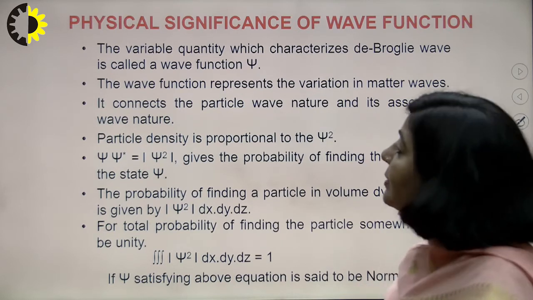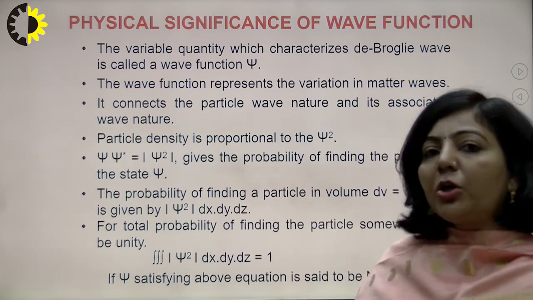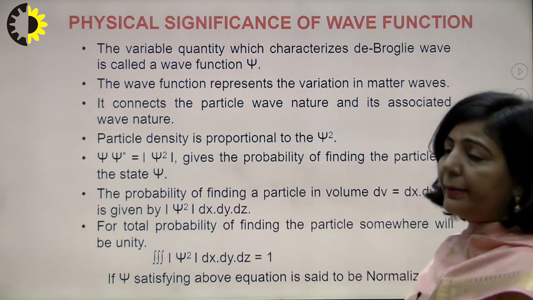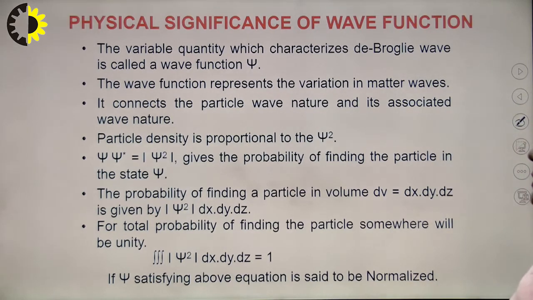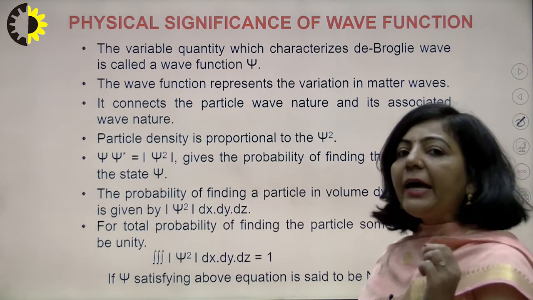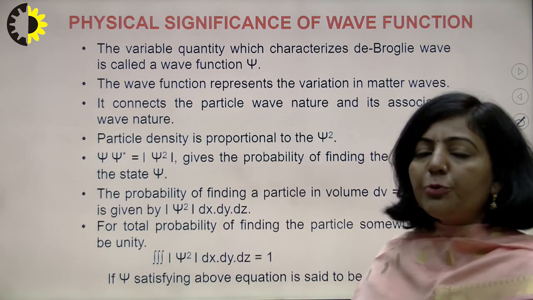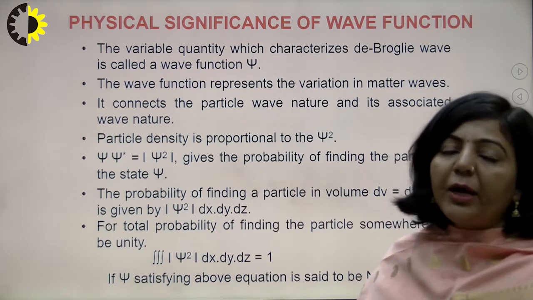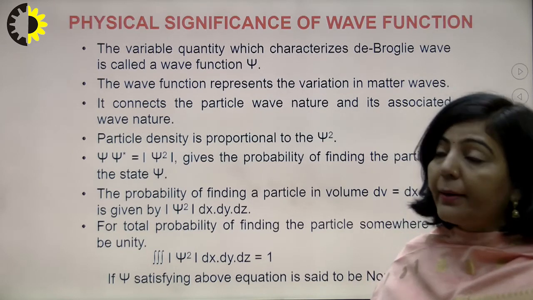Now what is the significance of that wave function? Let me explain. The variable quantities which characterize the de Broglie matter wave are called the wave function psi. So psi is that function which will explain the wave nature associated with the moving microscopic particle.